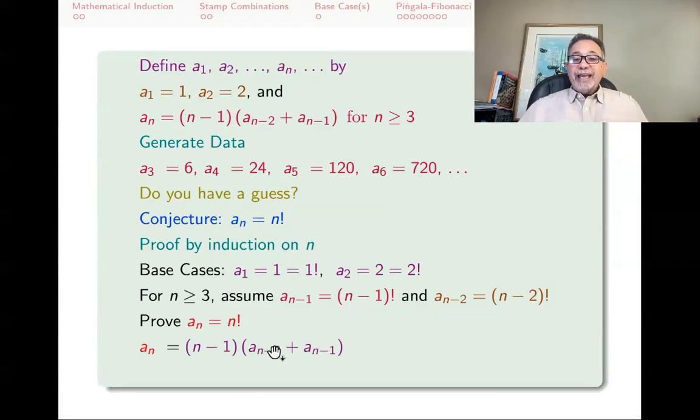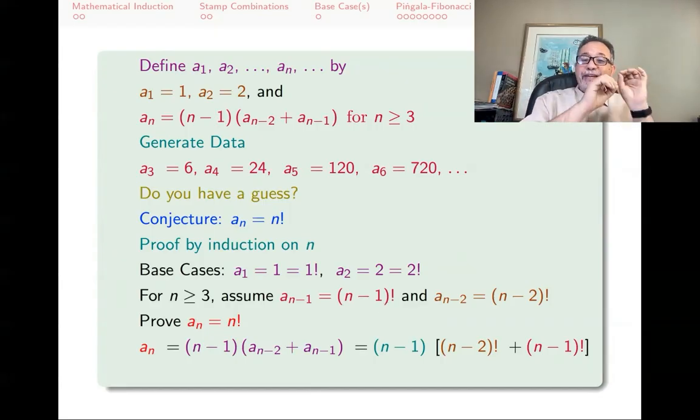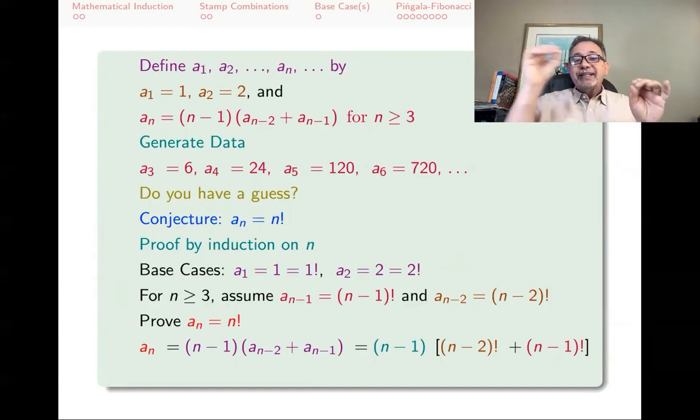And now an minus 2, I already know is n minus 2 factorial, and an minus 1 is n minus 1 factorial. So this is ready made for me to use my inductive hypothesis. Instead of an minus 2, I put n minus 2 factorial, and instead of an minus 1, I put n minus 1 factorial. You might say, well, you didn't prove those. What I'm doing is assuming that if I knew two cases before, then the next one is true. If two cases are true, then I'm proving the next one is true. So what do I do here?